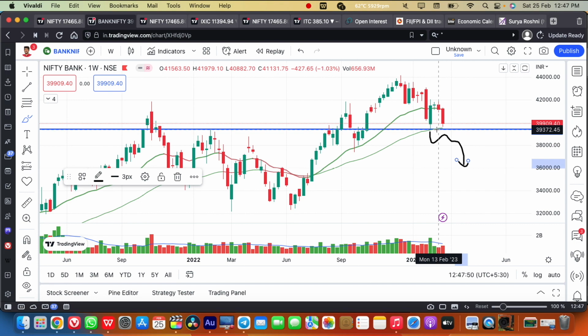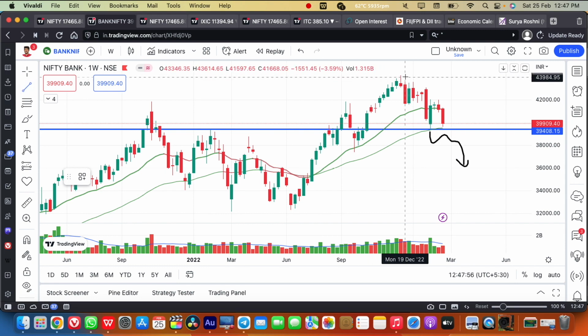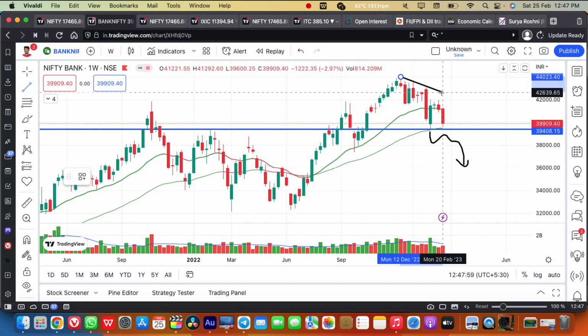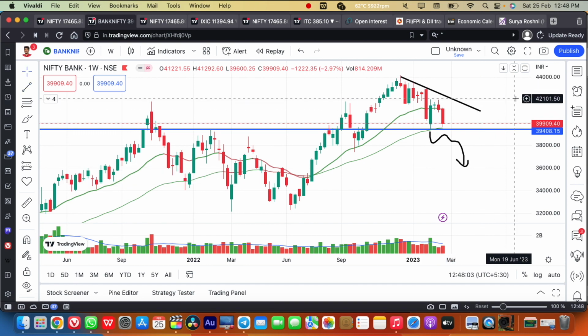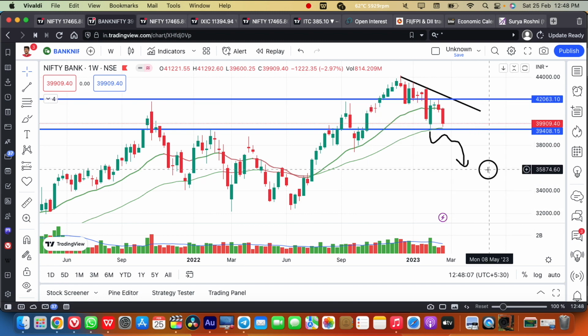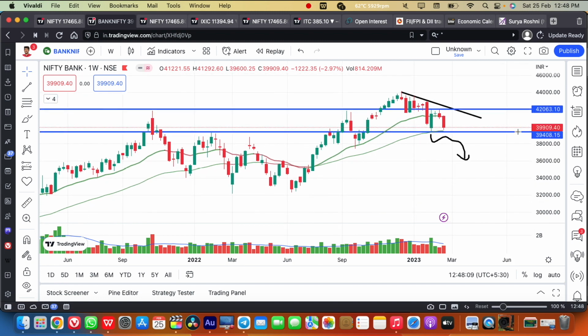So any breakdown below the 39,400 level, the negative momentum in the Bank Nifty will continue, whereas on the upside, any breakout above this falling trend line, we can see positive momentum in the Bank Nifty, or any breakout upside above the 42,000 level. So as long as Bank Nifty stays between the 42,000 and 39,400 levels, the Bank Nifty will be range bound. Any breakout upside above the 42,000 level, you can take long positions in the Bank Nifty.